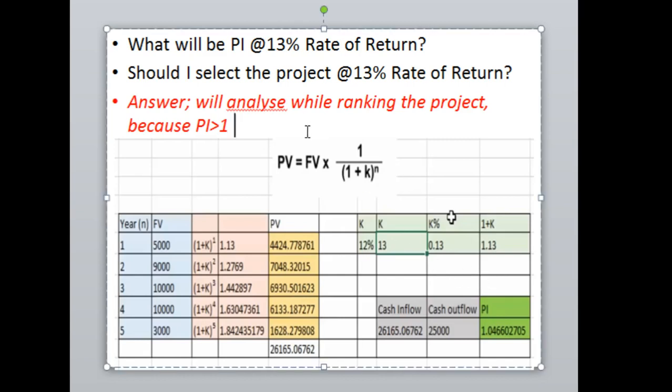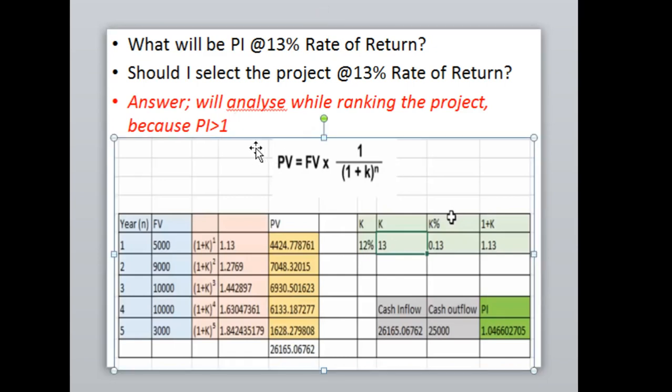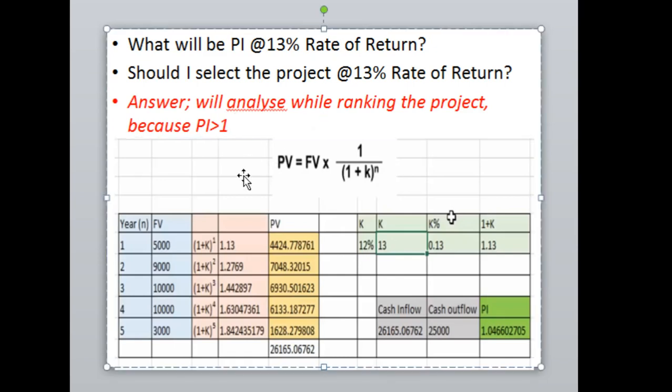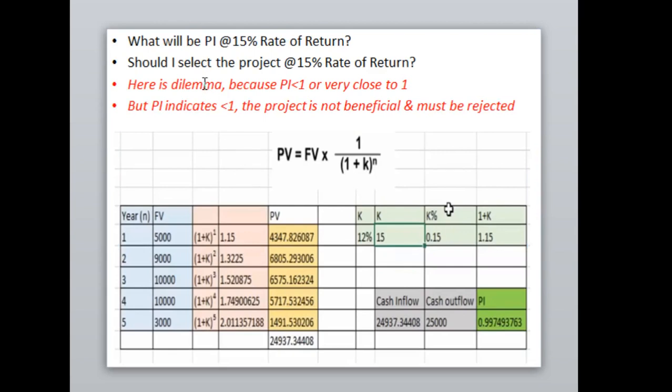Suppose you have more than 3-4 investment proposals, you just take your decision on the basis of the analysis of which projects will generate maximum cash inflows and are the best for the shareholders. Definitely you will choose that as an investment proposal. Next is on the basis of a 15% rate of return. Definitely you can calculate the profitability index.